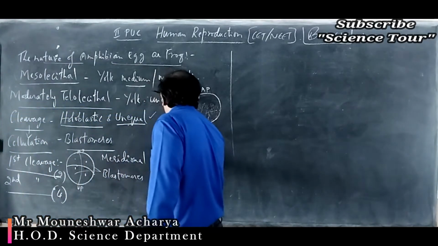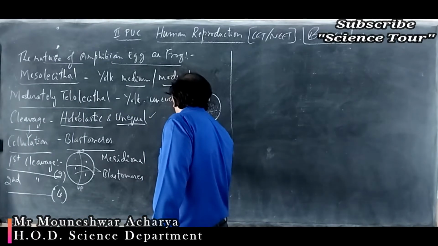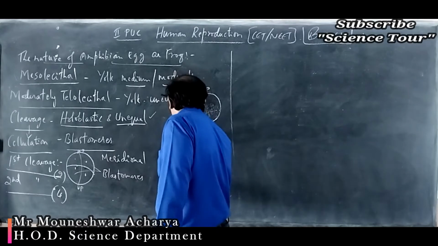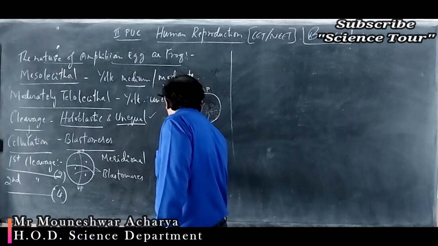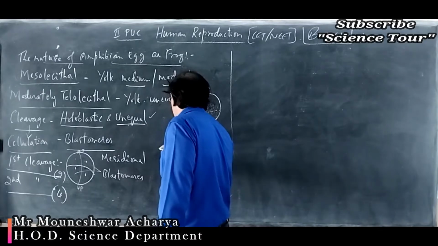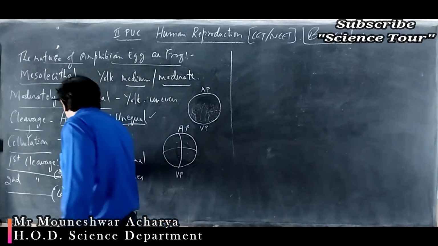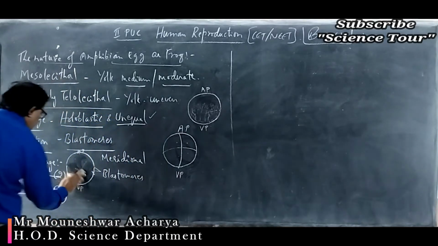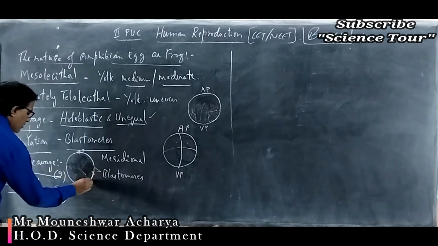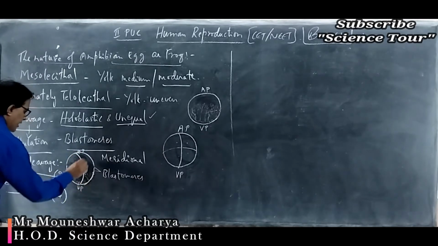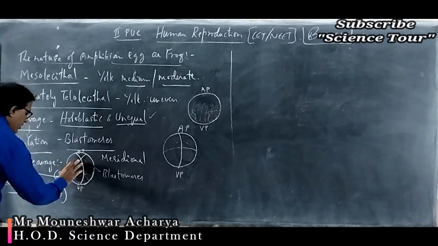Now see the third cleavage, how it happens. This is the first cleavage, meridional, between the animal pole and vegetal pole, and the second cleavage is at right angles to the first, also meridional.